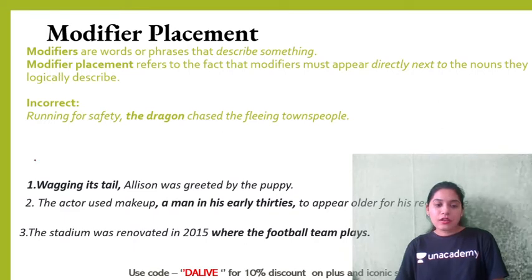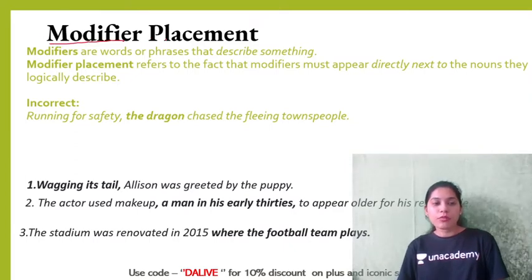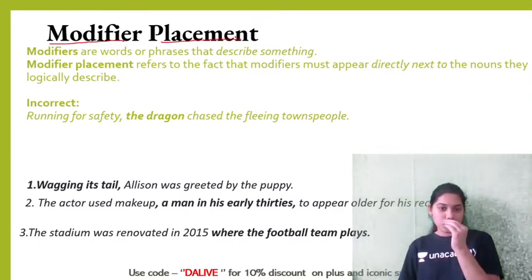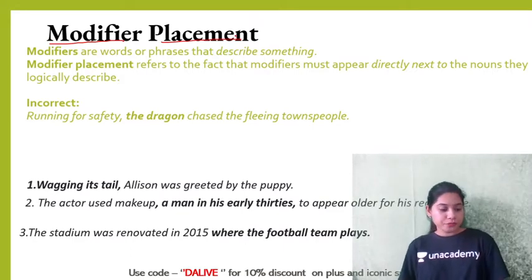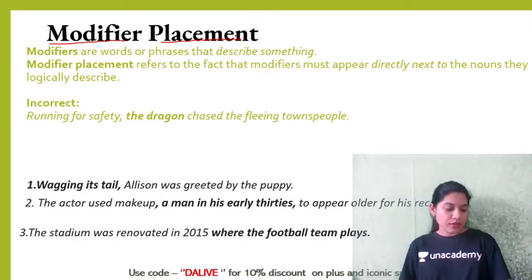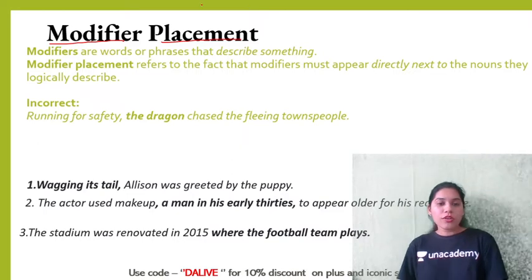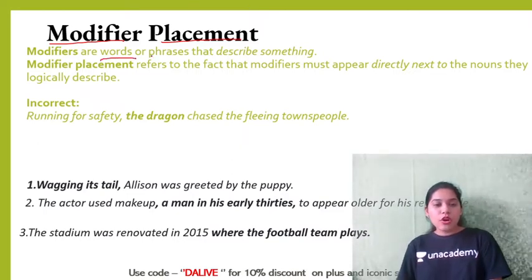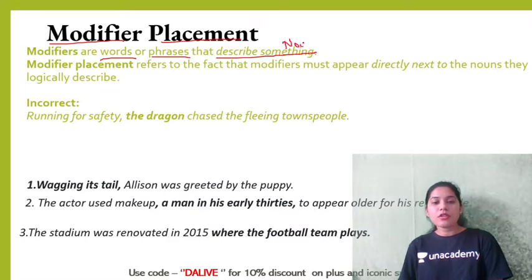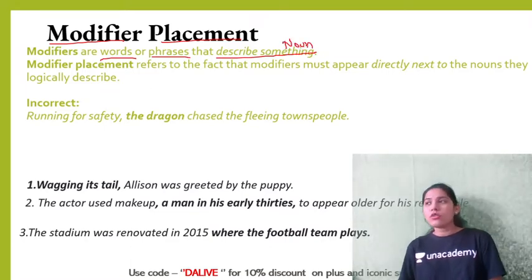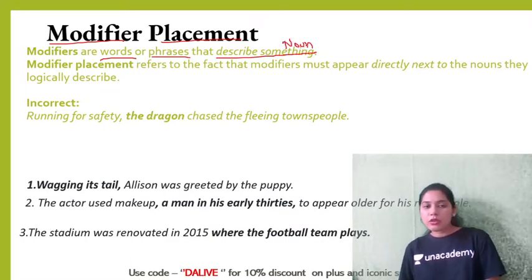Now, let us get started with grammar and English usage. The very first tool we are going to learn today is modifier placement. Now, what is a modifier, students? Modifiers are the words or phrases that describe something. Describe something as in describes a noun, most probably. A noun is a person, place, thing, animal, and all those things.